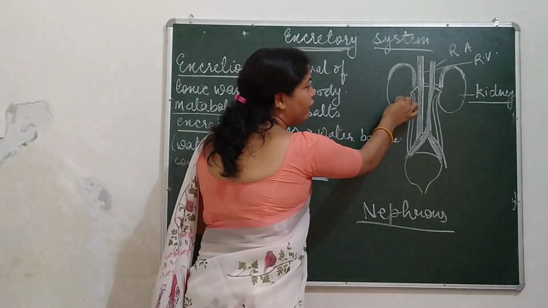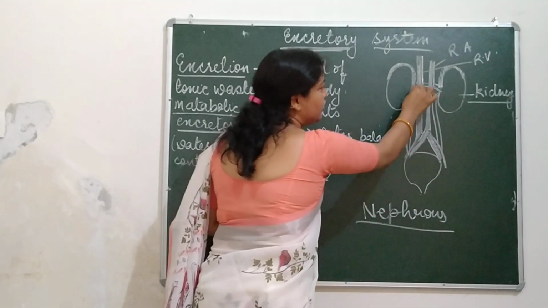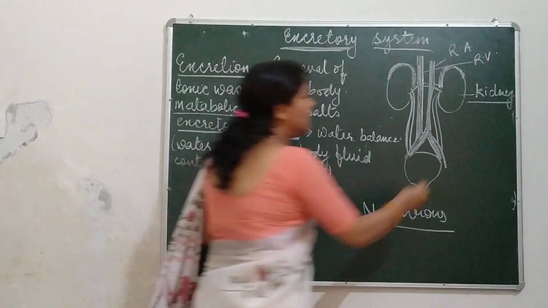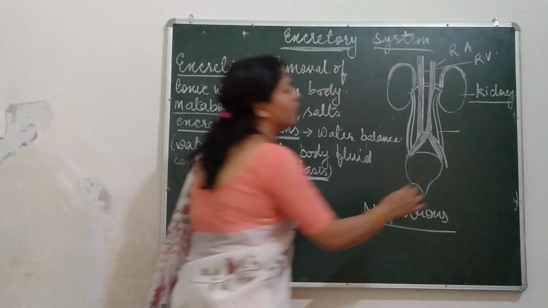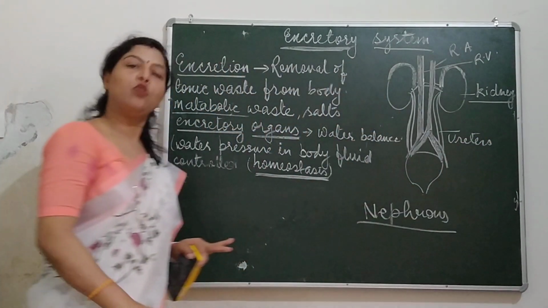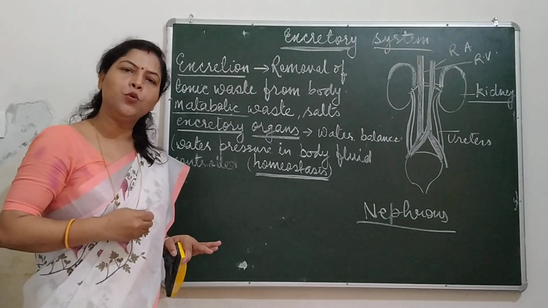From these kidneys, a tube-like structure comes out. These tube-like structures are called ureters. What are they called? They are called ureters. A pipe-like structure which comes out from the kidney. What do they do?